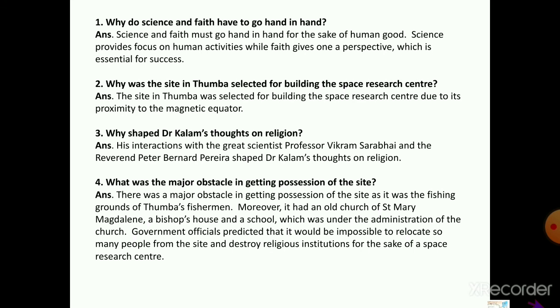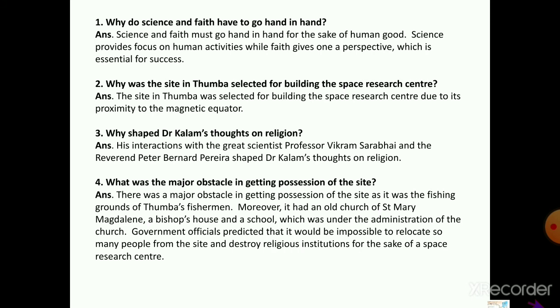Third question is what shaped Dr. Kalam's thoughts on religion? His answer is in his interactions with the greatest scientist Professor Vikram Sarabhai and the Reverend Peter Bernard Pereira shaped Dr. Kalam's thoughts on religion. Fourth question, what was the major obstacle in getting possession of the site? Answer is given here. You can take the screenshot of all these 4 questions.